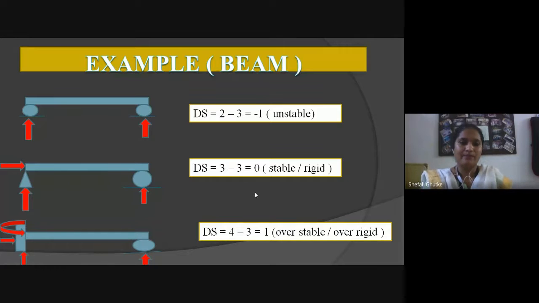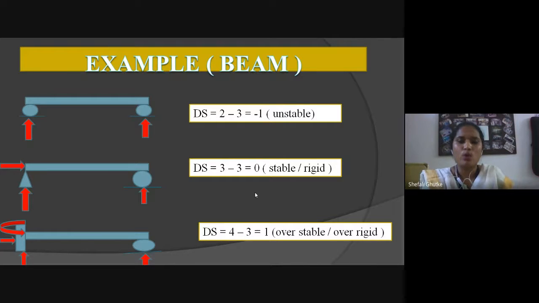Example, beam. The first beam is supported with roller supports at both ends. We know that roller supports have only vertical reactions, so according to our formula the number of unknowns is 2: the first reaction at the first roller support and the second reaction at the second roller support.